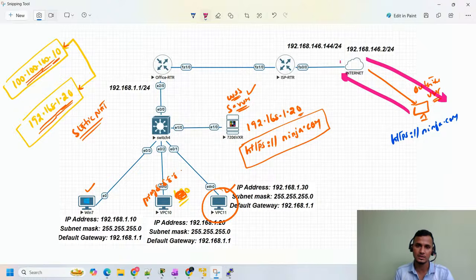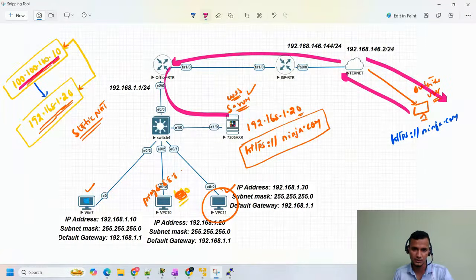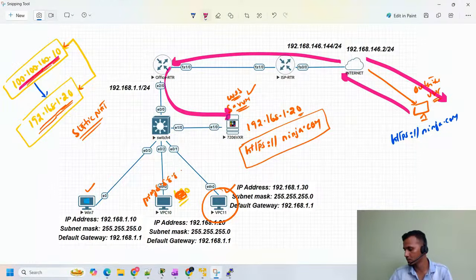The same request will come to your router because we configured 100.100.100.10 here. Once the request lands on this IP, it is translated to this private IP address, so the request comes from here to here. That is how websites work if you have a web server. Now, Sadiq, hope your doubt is clear.